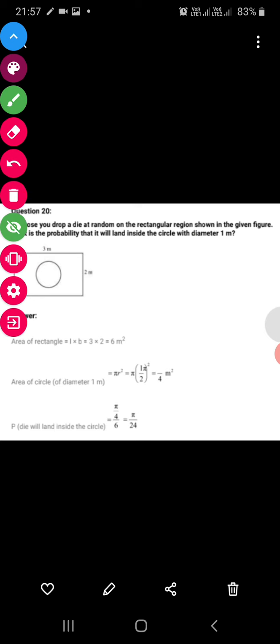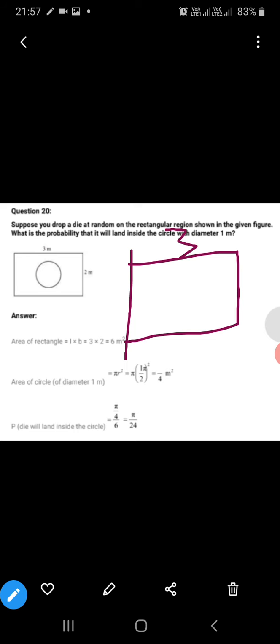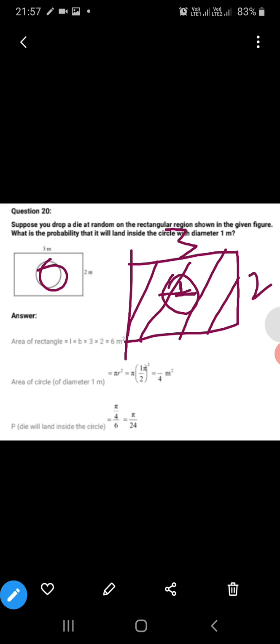Now class, this is also one of the good important questions. It says there is a rectangle with sides 3 and 2. There is a circle of diameter 1, that is radius 0.5. What is the probability that if we put this circle, it should fall inside it?